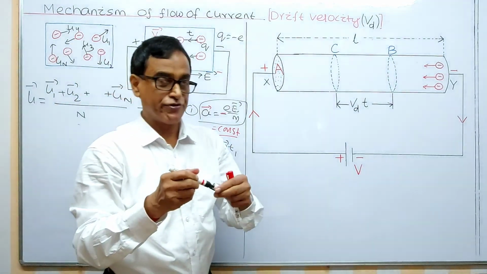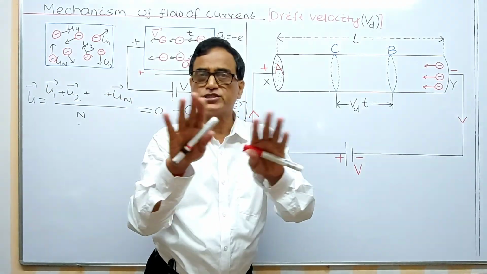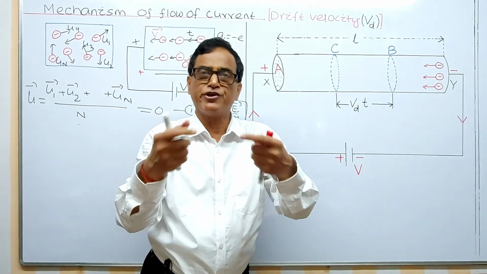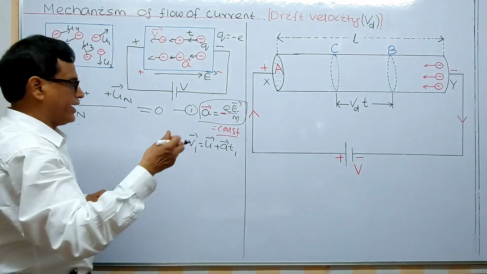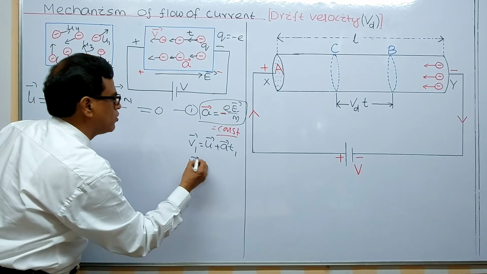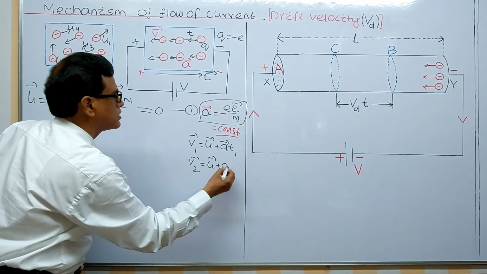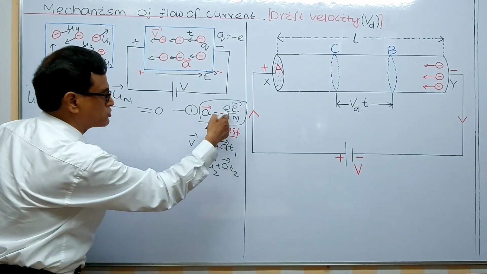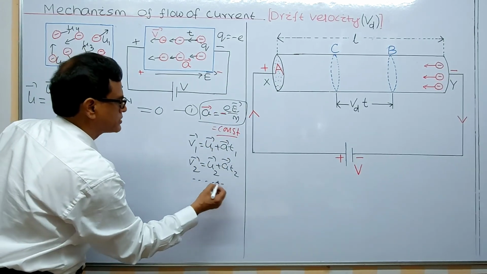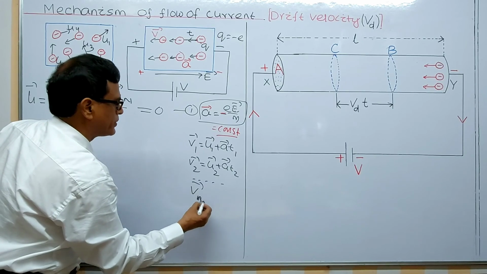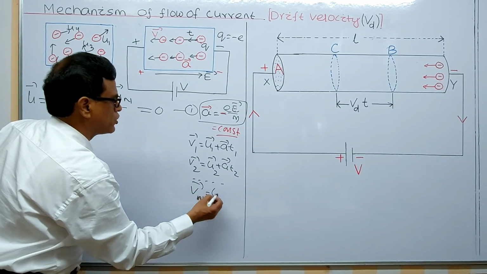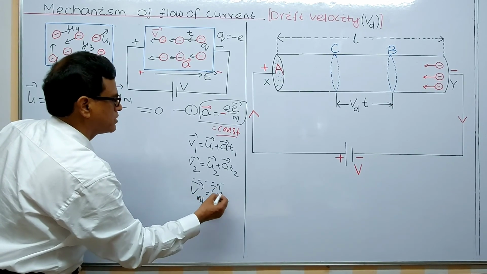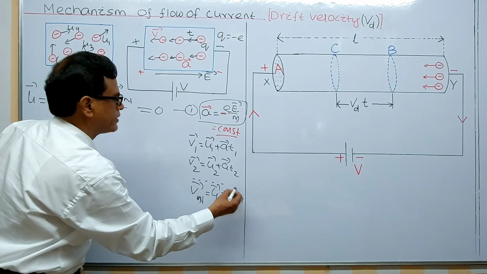Time for free motion of all the electrons is not the same. Relaxation time will be different, we can say. So here v2 equals u plus a t2. Why 1, 2 here? a remains constant, not a1, a2. Like this you can say vn, capital N I am writing, equals un plus a tn.